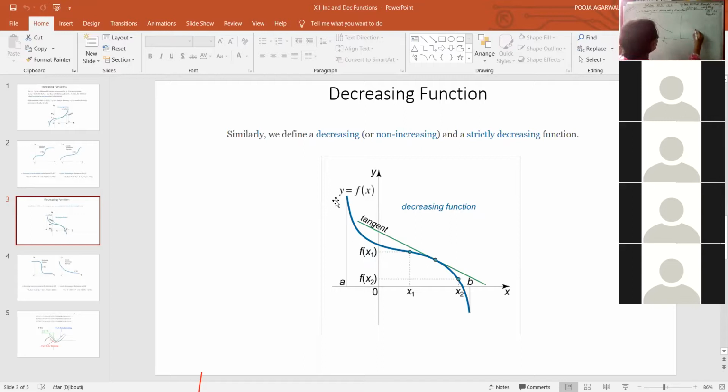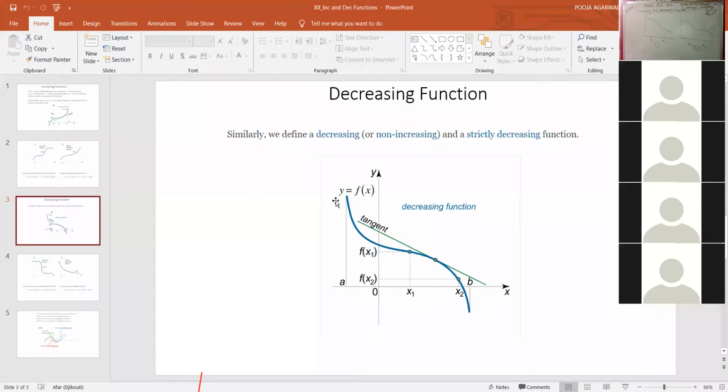If the values are like this, x1 and x2. This is figure 1, this is figure 2. Anyone else leaving, Devansh? Just tell me which one is decreasing and which one is strictly decreasing. Looking at the graph on the board, figure 1 and figure 2 are given to you.